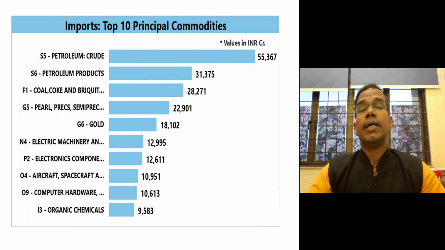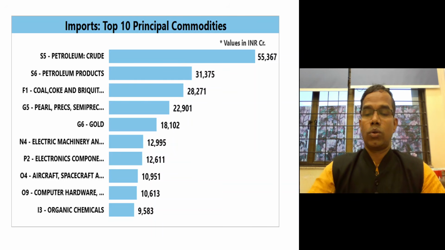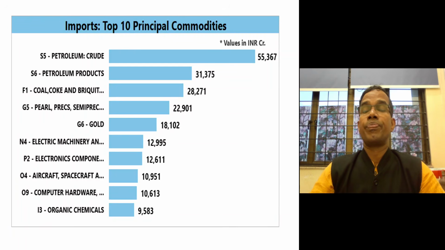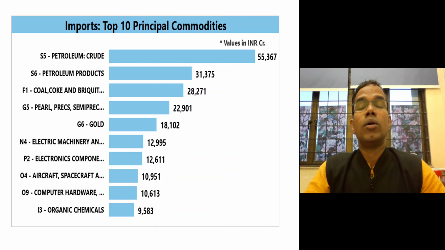And similarly, if you see the major items that we're importing from America, then it is again crude petroleum we are importing, which is 55,000 crore. And if we see what we are exporting, refined petroleum products are about 34,000 crore. So at least we should understand that we are importing more crude oil from America than we are exporting to them, particularly in terms of processed or refined petroleum products.